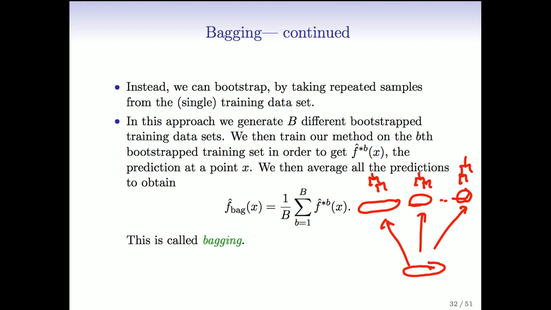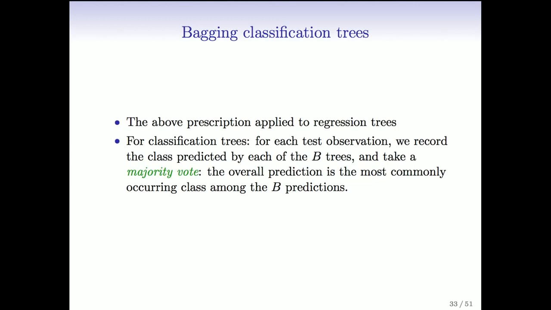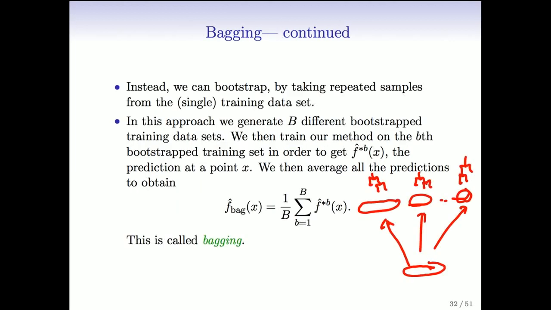Right, and we can apply this to regression or classification. Here I've implicitly assumed we're doing regression, so that the prediction is a quantitative variable. But if we're doing classification, we can just do a majority vote. So we can have 200 trees. Since we have two classes, we make a prediction at each x, and we ask each tree, what's your class prediction? Suppose of the 200, 150 say class 1, and the other 50 say class 2, then our prediction is class 1. So we can just take a majority vote among the B trees that we grow.